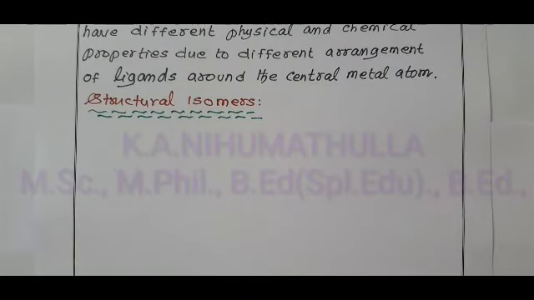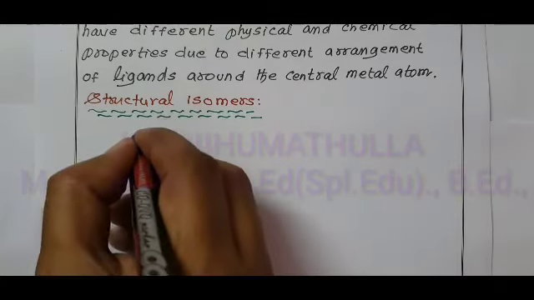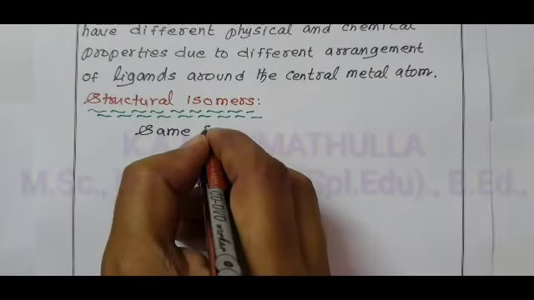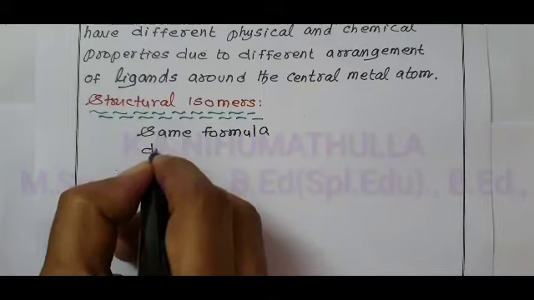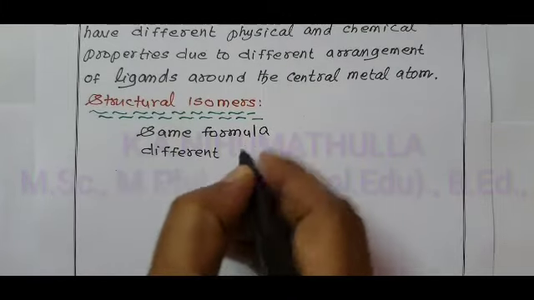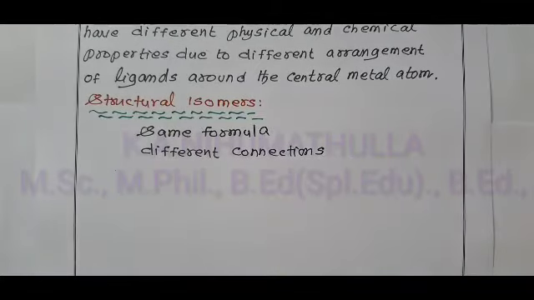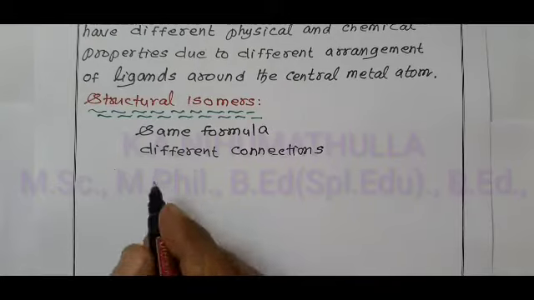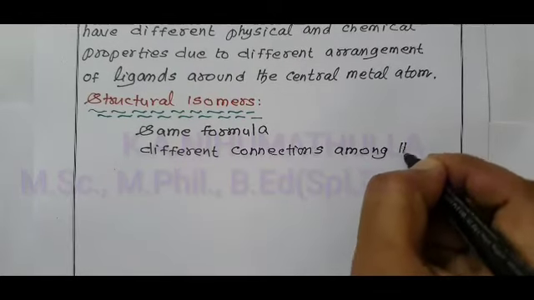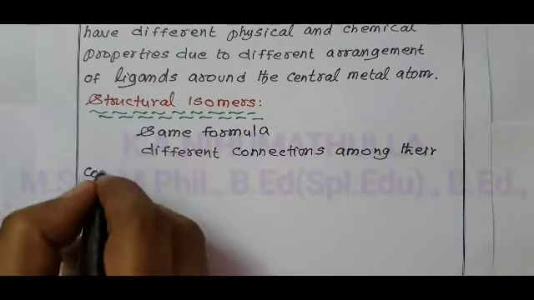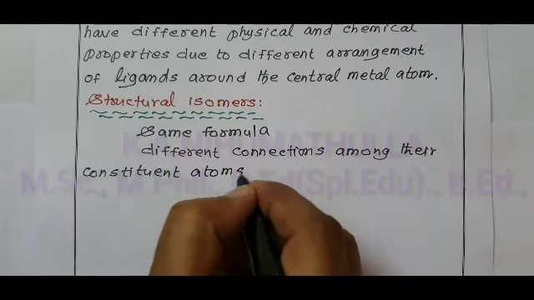Coordination compounds with the same molecular formula but different connections, in coordination compounds between the central metal ion and the ligands, that is, different connections among their constituent atoms, are called structural isomers.